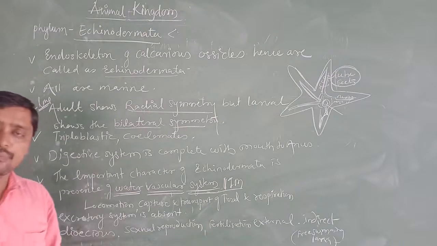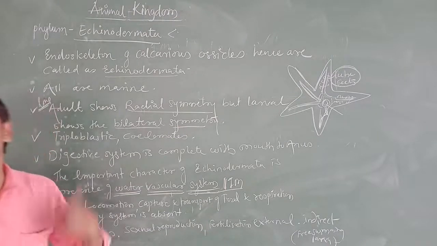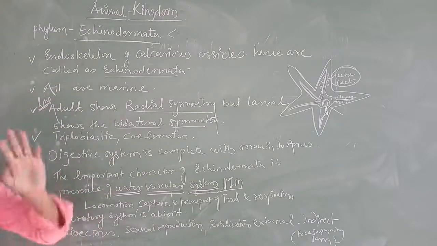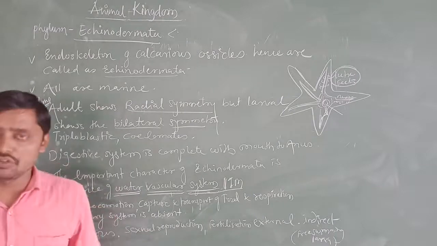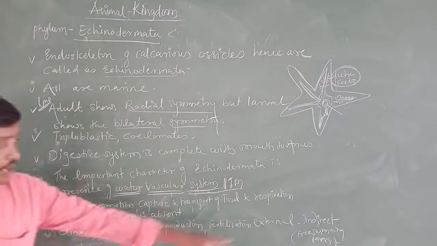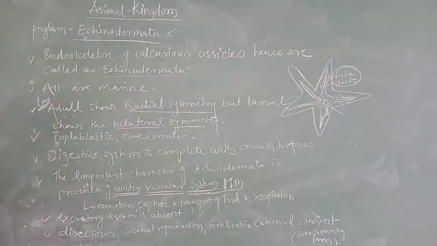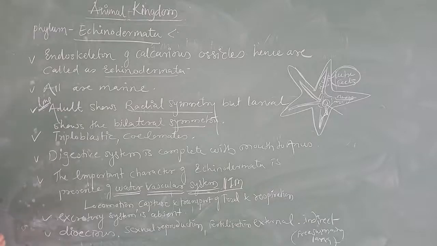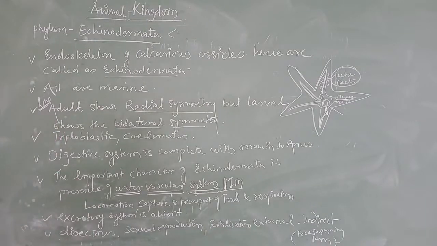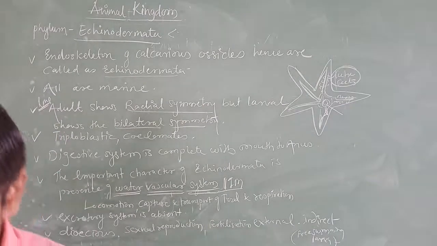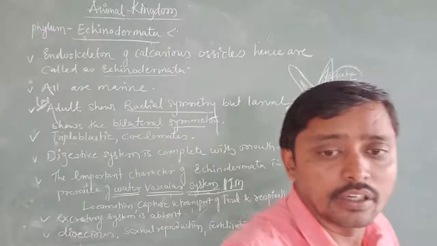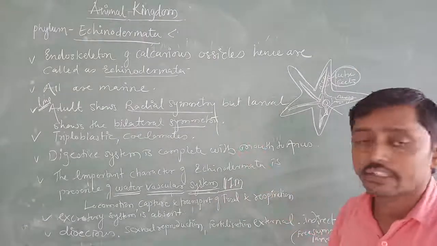Next one, the important character present in echinoderms is the water vascular system, that is helpful for locomotion, capturing the food and transporting the food, and the last one is respiration. Excretory system is absent. Reproduction is sexual reproduction. These are dioecious animals. Indirect development, and a free swimming larva is present. This is regarding the general characters of echinodermata. In that you are going to remember the water vascular system. So this completes the general characters regarding echinodermata.